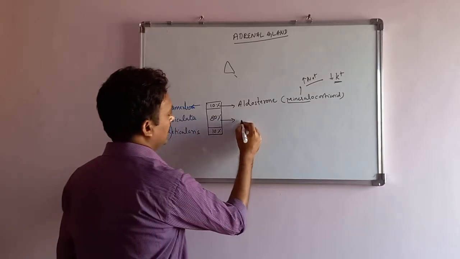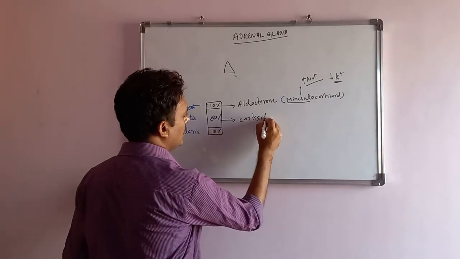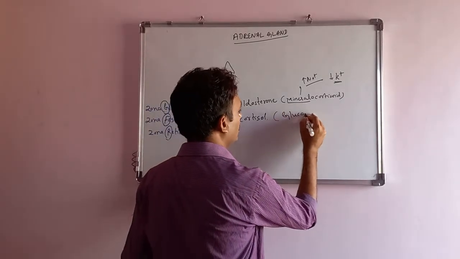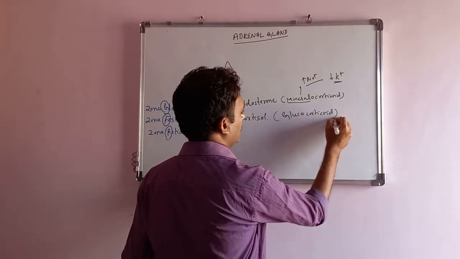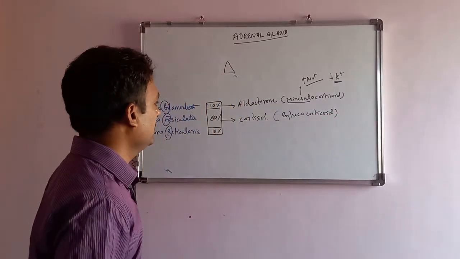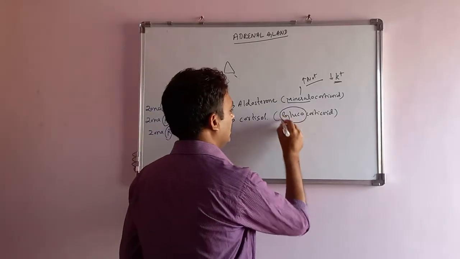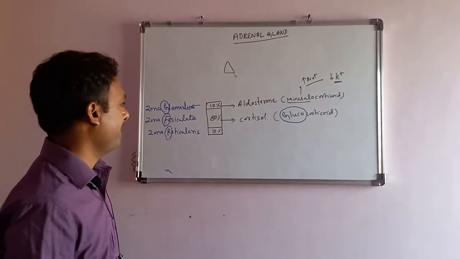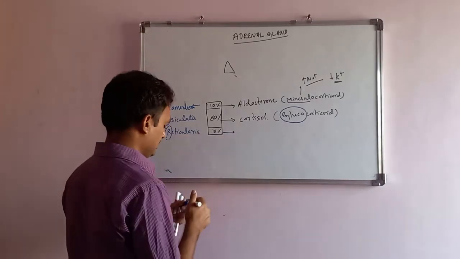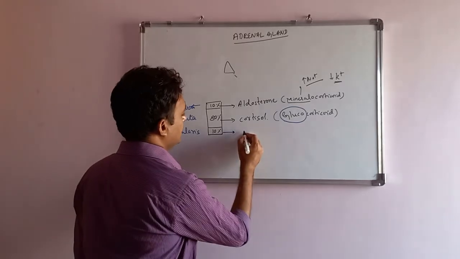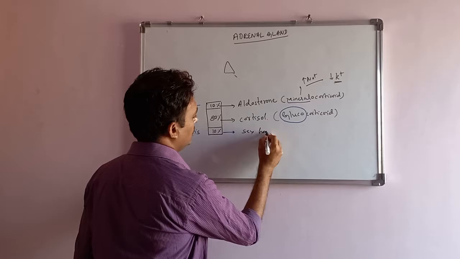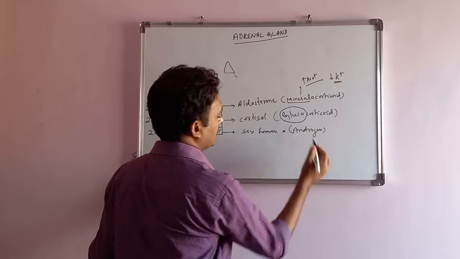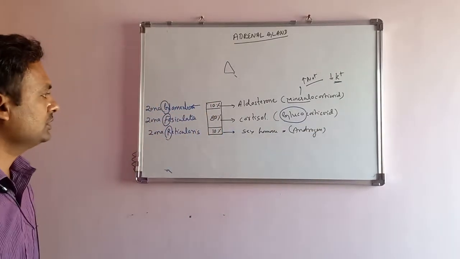Zona fasciculata, an example is cortisol. It is called a glucocorticoid. Why? Because it majorly functions in glucose metabolism in the body. For that, it is called a glucocorticoid. Zona reticularis is responsible for the sex hormones. They are called androgens, mainly testosterone and estrogen production in the body.